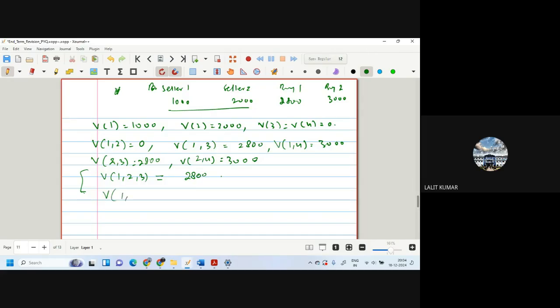Value of 1, 2, 4 is 3,000, for example. Value of 2, 3, 4 is 3,000. And value of 1, 3, 4 is equal to 3,000. And value of 1, 2, 3, 4 is equal to, for example, 3,000. Okay. Is that okay? Yes, yes.